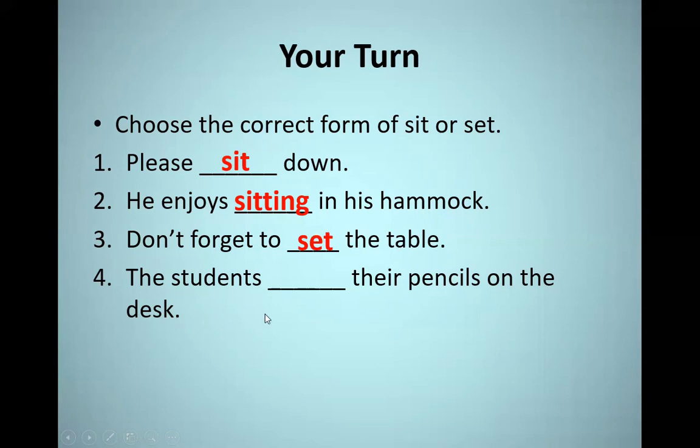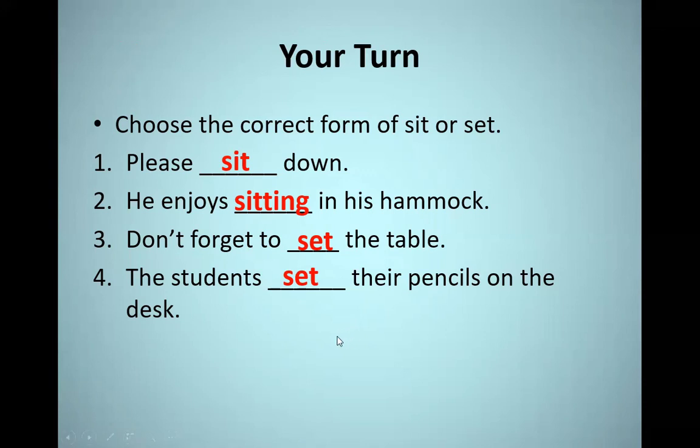Number four, the students, their pencils on the desk. Here also we have an object which is pencils. So we have to put part of verb to set, which is set in the past. The students set their pencils on the desk. Hope you are doing okay with me, guys.